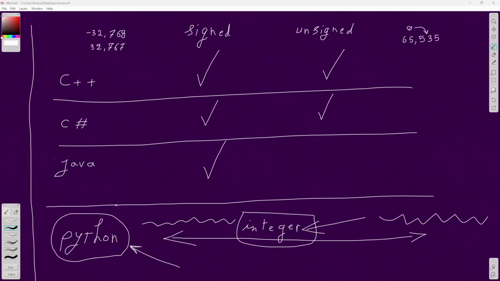Now, C++ is again one exception here. Compared to C# and Java, we have a huge difference. In C#, we have short that is 16-bit. We have int, which we will talk about in the next video, and it's 32-bit. Java is like this.